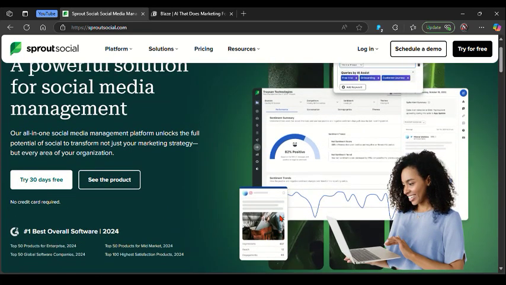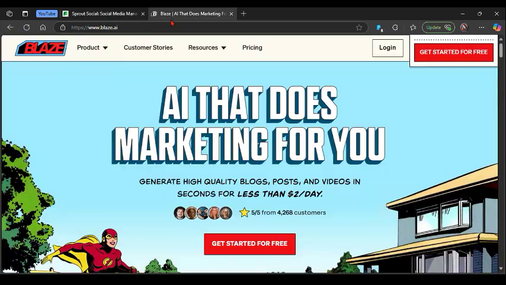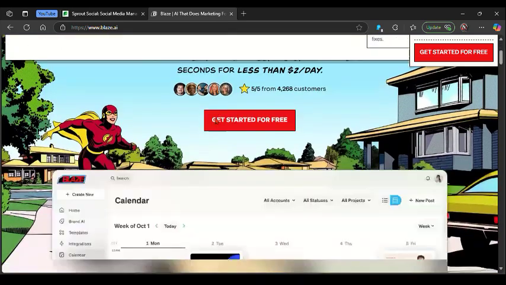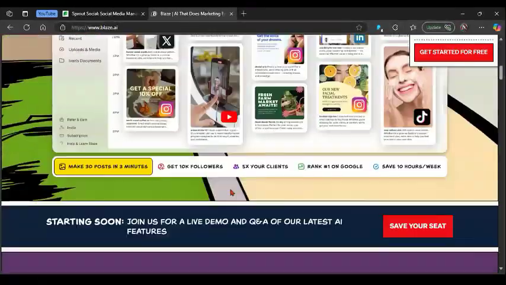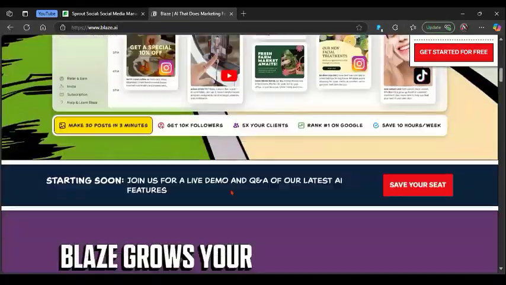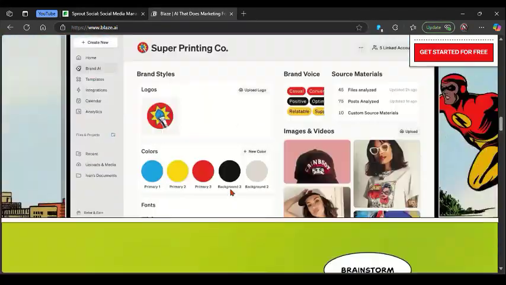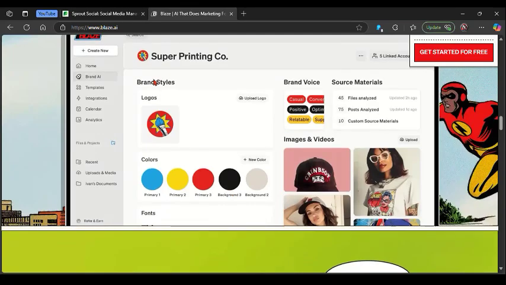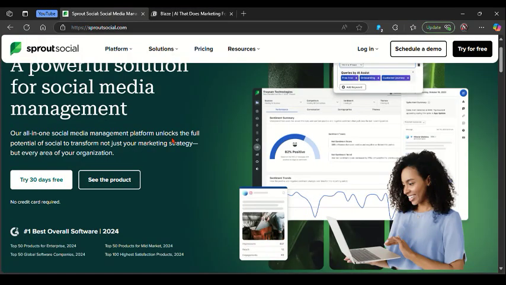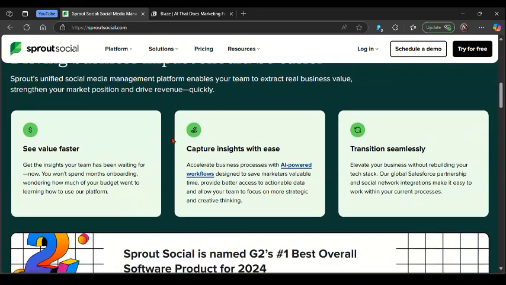And here are the downsides of these two platforms. Starting with Sprout, the downside is that it's expensive, and it can be overkill for a small team with the expense, and it also has a steep learning curve. I'm talking about Blaze AI's basic AI. It has limited reporting and no deep analytics, and it also lacks some social listening and CRM tools.